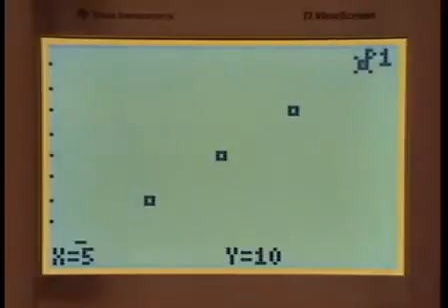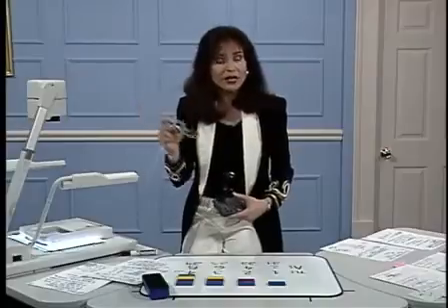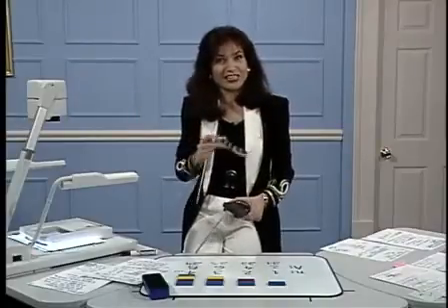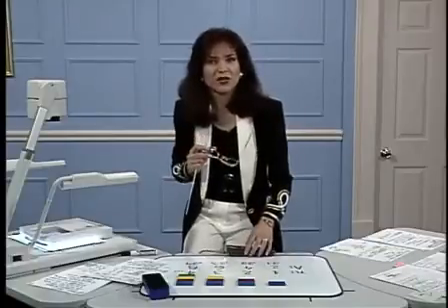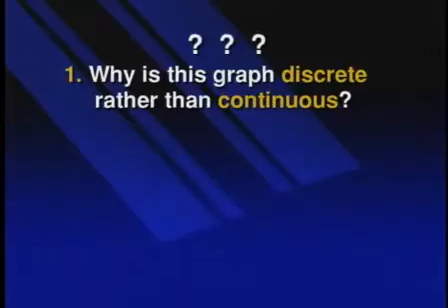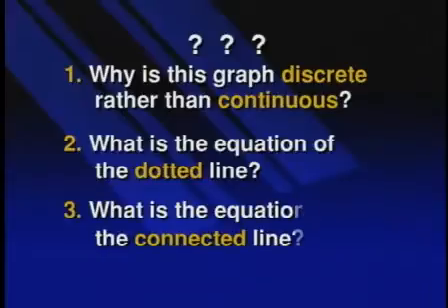Now, we see that those points are in a line. But what is the graph? Is it those points, or is it the line that connects them? Here are a few questions to think about. Why is this graph discrete rather than continuous? What is the equation of this line made up of 5 points, or this dotted line if you prefer? What is the equation of the connected line?